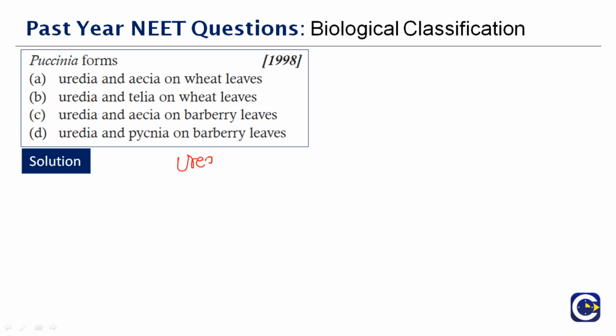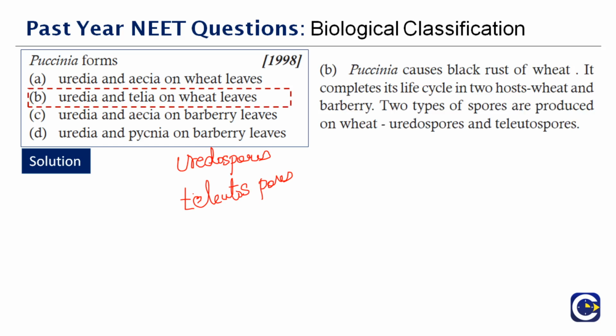One is Uredospores and the other, I'll write it down, is teleutospores. So you have 2 types of spores produced and it uses 2 types of host, one barberry and one wheat. Therefore, the correct answer to this question is option B, where you have Uredia and Telia on wheat leaves. The correct answer is option B.